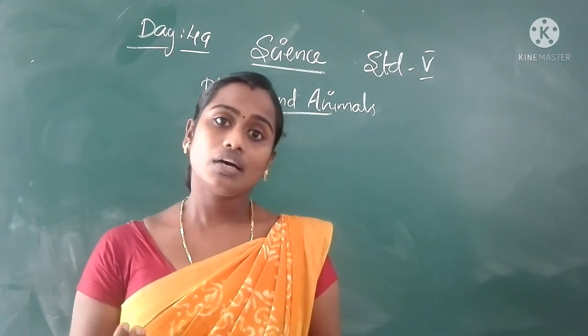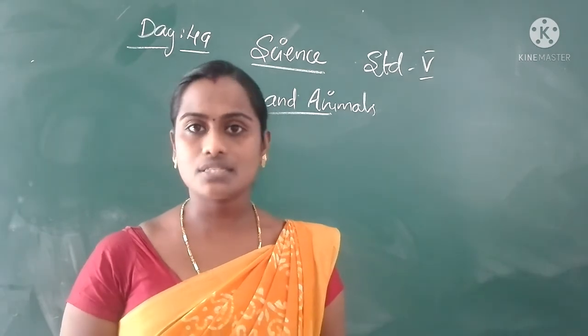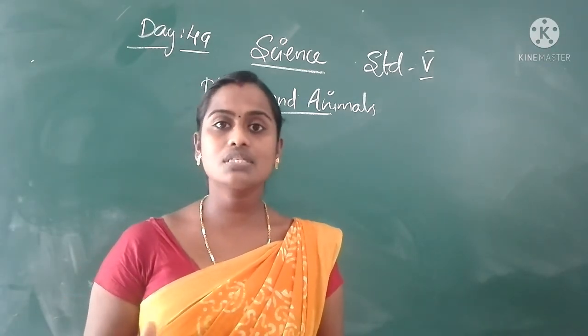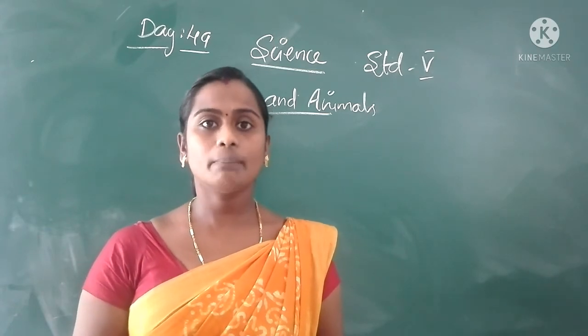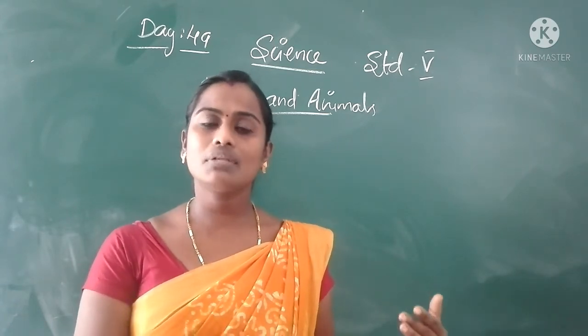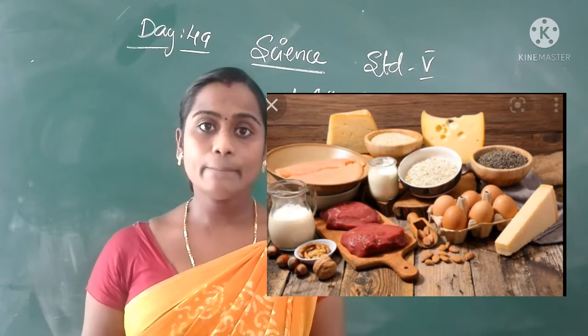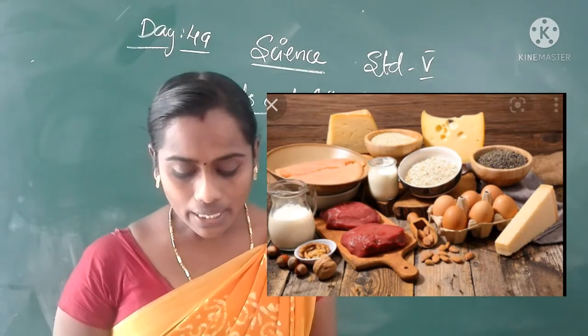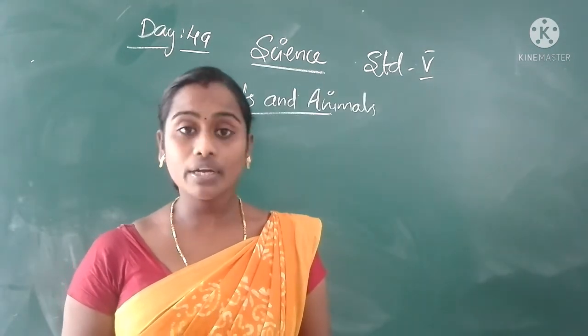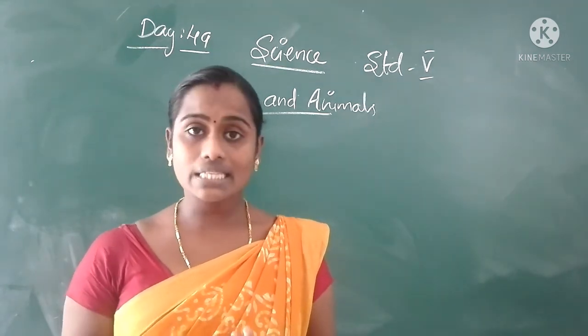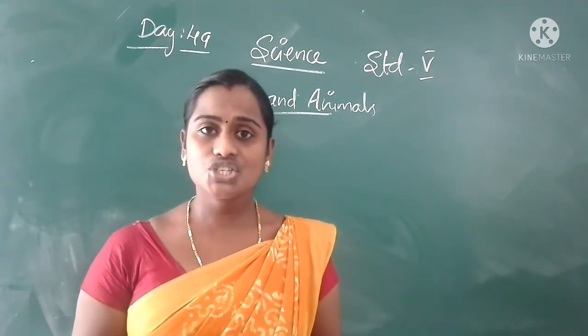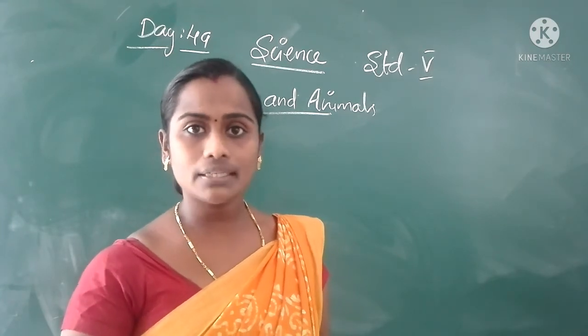And also they use their flesh as meat. Cow, sheep, goat, all these animals' flesh is used as meat, a food product. Cattle and goats are also providing meat, like goat, sheep, bull, buffaloes.